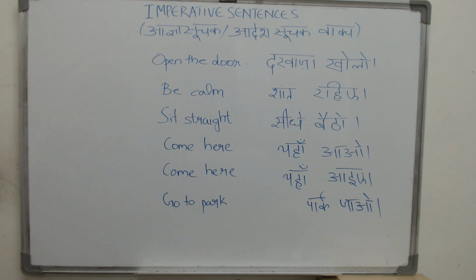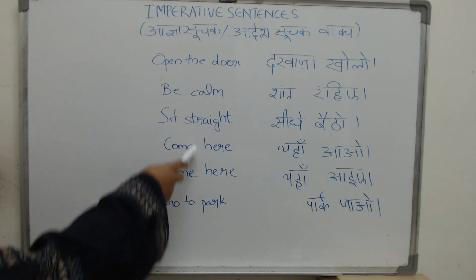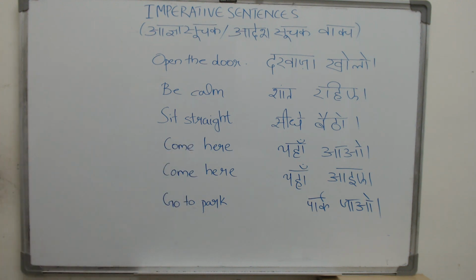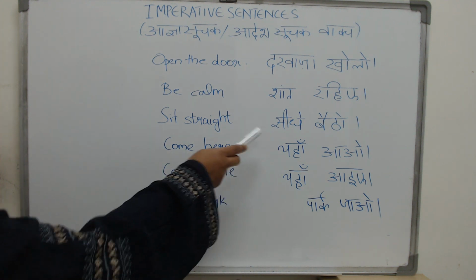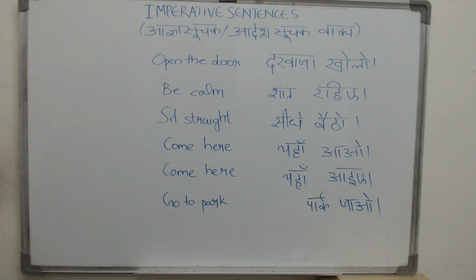Now look at the sentences. Darwaza kholo, open the door. Shant rahiye, be calm. Seedhe baito, sit straight. And look at these two sentences. In English, we have just written come here. But you have two different sentences in Hindi. Yahan aao and yahan aaiye.